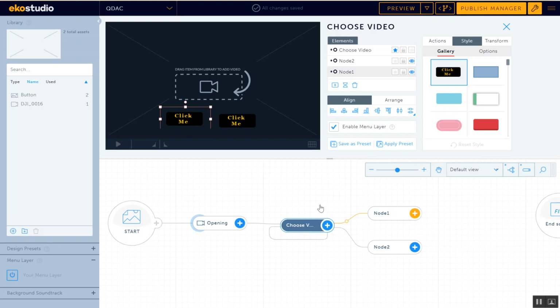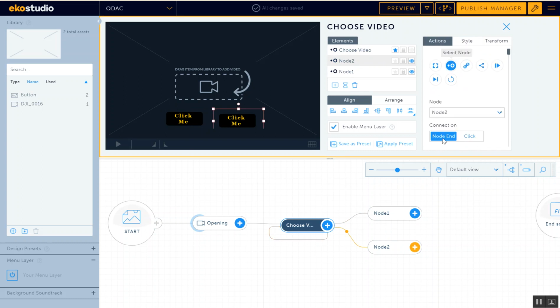Now let's see. In this one, I have choose video, which is one button. I actually have three buttons. This one I've removed the button and looped it. In a second, I'll construct it for you. The second button, node 2, if I go to action, you can see right now it is set to go to node 2 when this node ends. The moment the video ends, it will go there. But I want to make it a click.